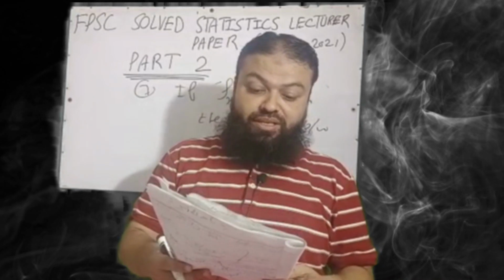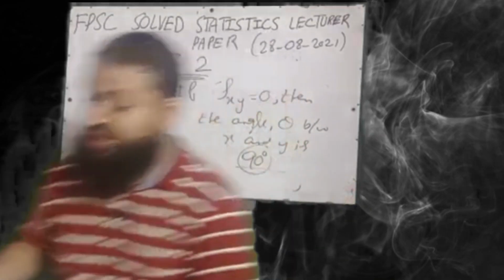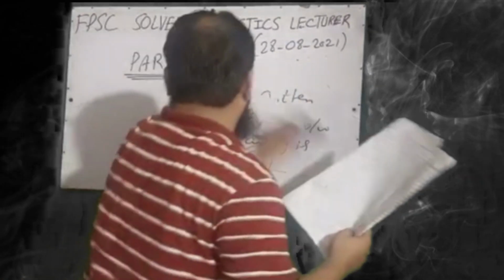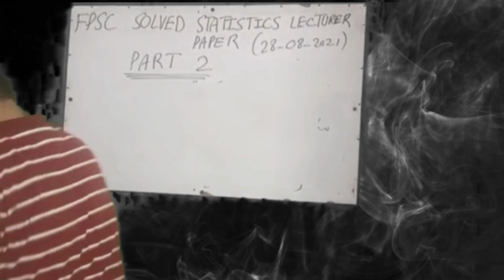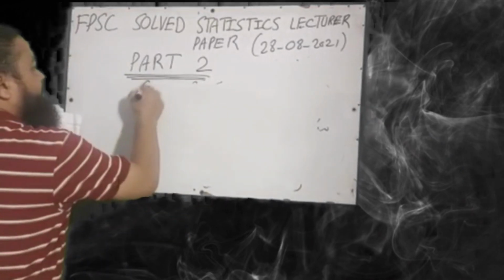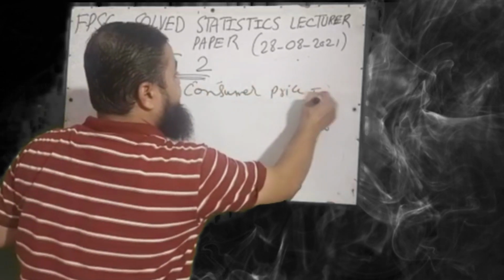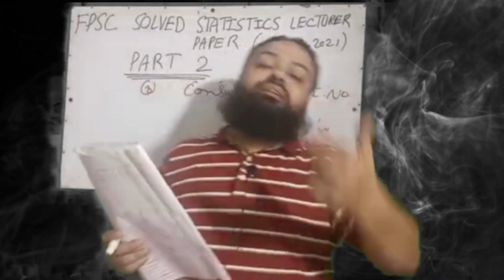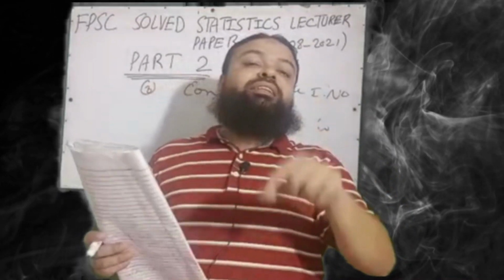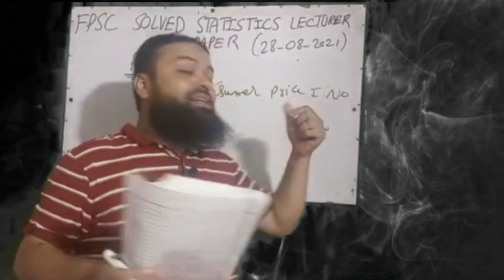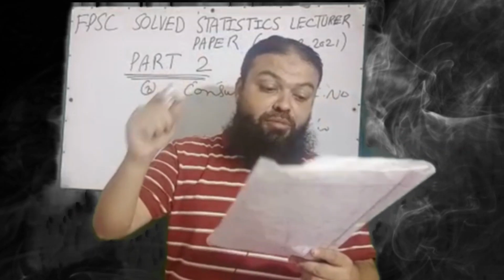Question number 8, a very important question of the paper. From where do we collect data for the consumer price index numbers? Dear students, common people have to go to the shop in their street, which is called a retailer. It means it is also called retailer price index numbers. Retailer price index number is the correct option in the exam.